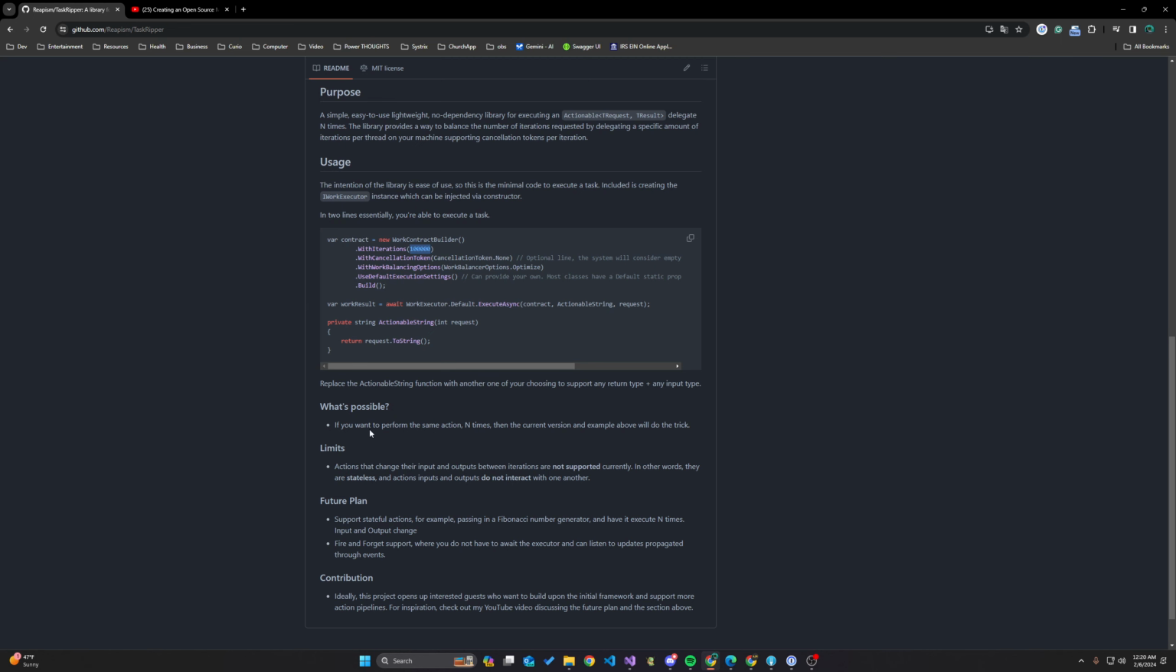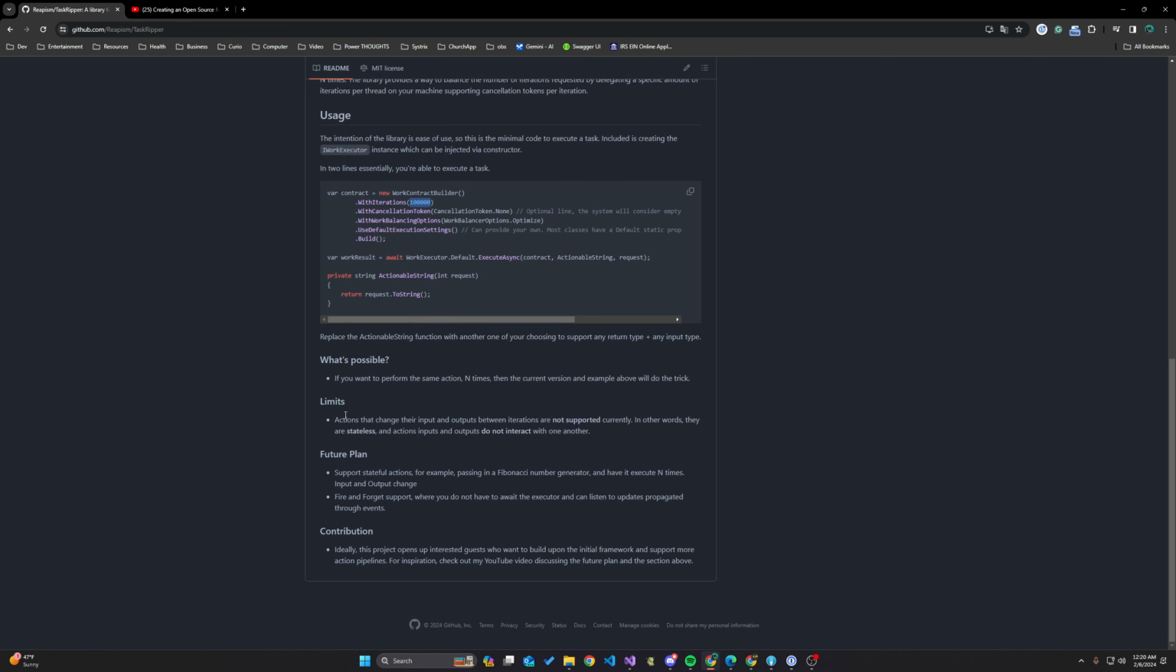But basically what's possible right now is if you want to perform the same action n times, you could do that. The limits are that if you want to change the input and output between iterations, let's say the first iteration, you have an input of 5 into a function, and you want to increment that per iteration. So the next iteration would be 6, 7, and so on. That's not supported right now. That would be a lot more useful, but it's something that's on the future plan. In other words, it's a stateless kind of interaction.